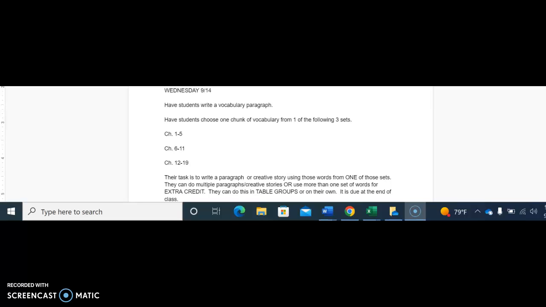You can write multiple paragraphs or creative stories, or use more than one set of words for extra credit. You can do this in your table groups or on your own. It will be due at the end of class.